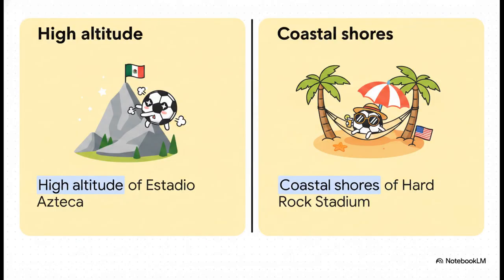Now, before we look at round 2, it is wild to consider the sheer, grueling climate differences these teams are going to face. I mean, playing a match at the high altitude of Estadio Azteca in Mexico City requires a completely different strategy than playing down on the sunny coastal shores of Hard Rock Stadium in Miami Gardens. Environmental adaptation is a massive, hidden variable in this tournament.